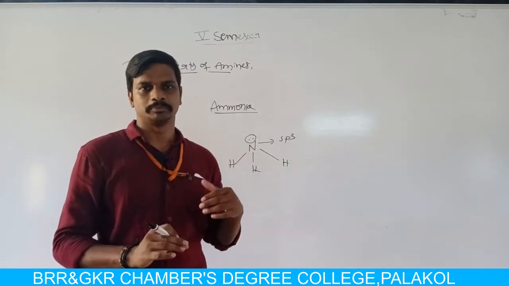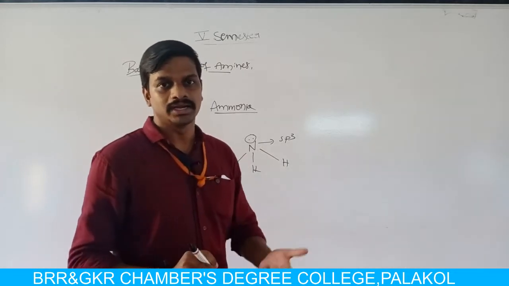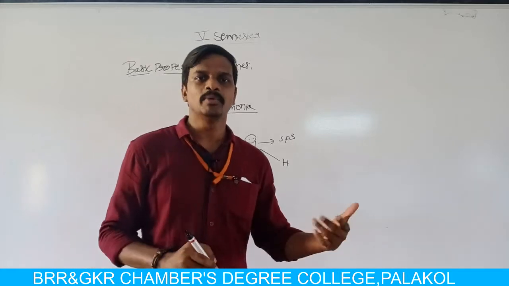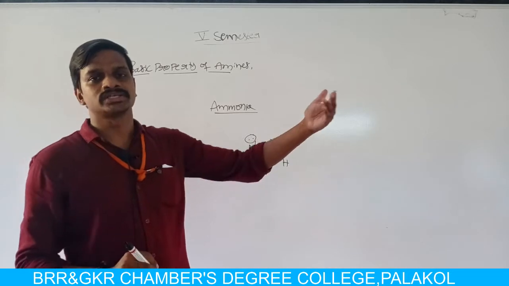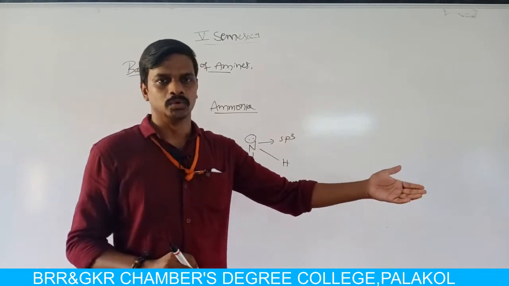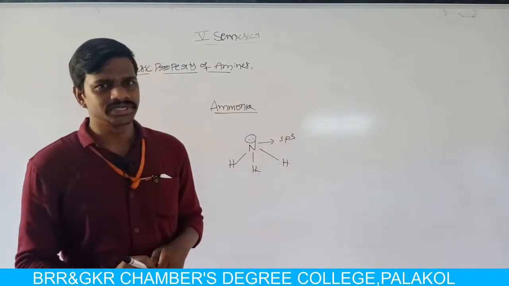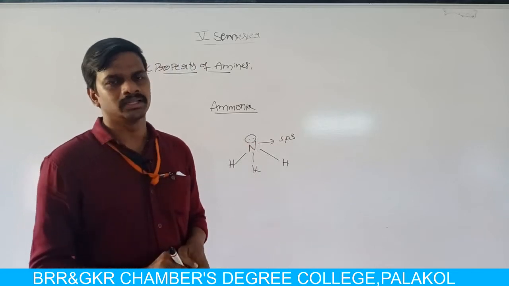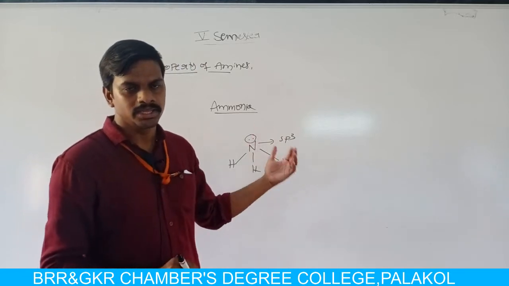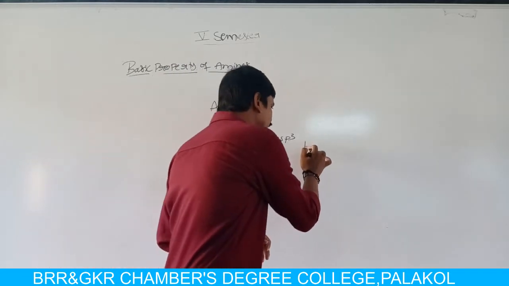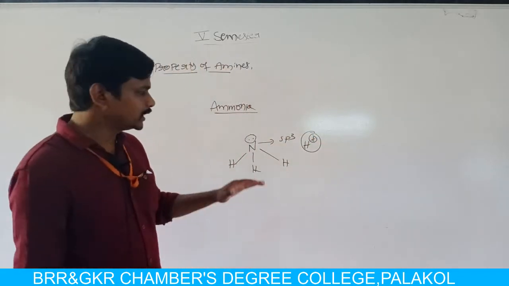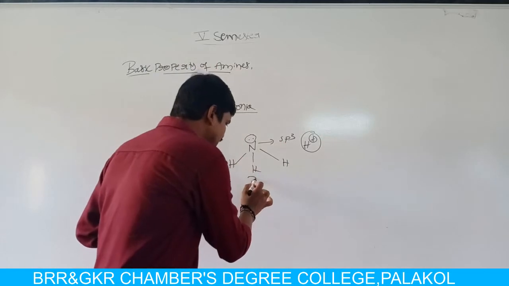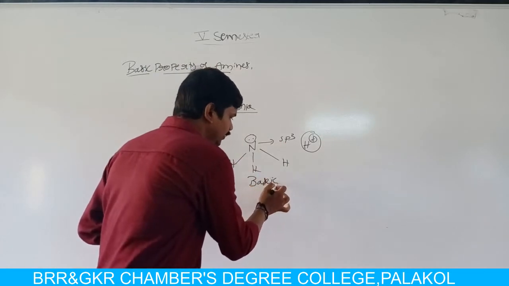This lone pair of electrons on nitrogen does not involve in any bond formation. These electrons are utilized for donation to other groups. If ammonia is treated with water, then the lone pair of electrons on ammonia is donated to the incoming H plus ion, so ammonia acts as a basic compound.